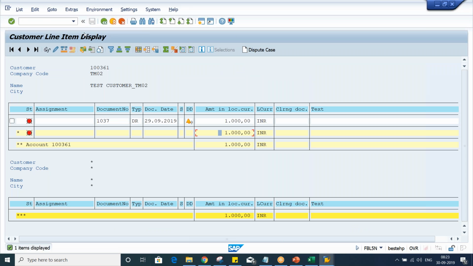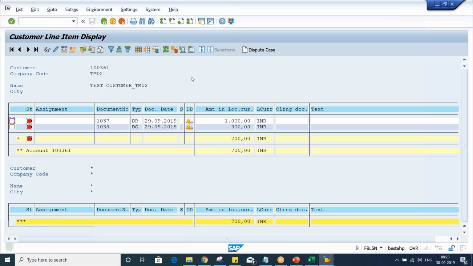Here. Click on refresh. Look at here. So now, total balance here is 700. This is a customer. I'm not going to have a look at GL-wise. This is the customer balances.